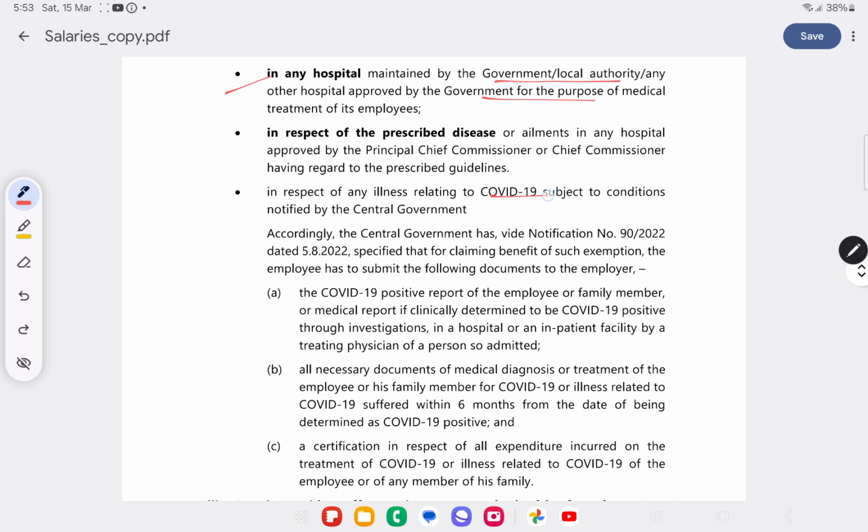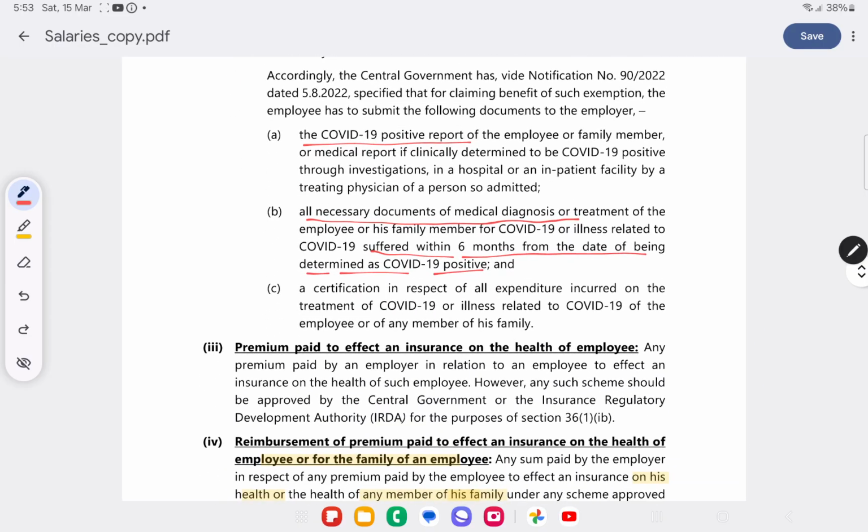Suppose in respect of COVID-19, as I told, there are certain conditions. COVID-19 positive report should be submitted. All the necessary documents of medical diagnosis should be offered within 6 months from the date of being determined as COVID-19 positive. Certification in respect of expenditure incurred in relation to the treatment of COVID-19 should be submitted.